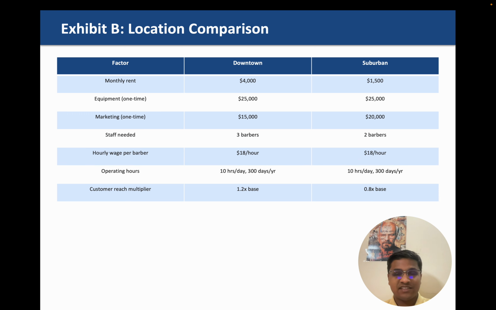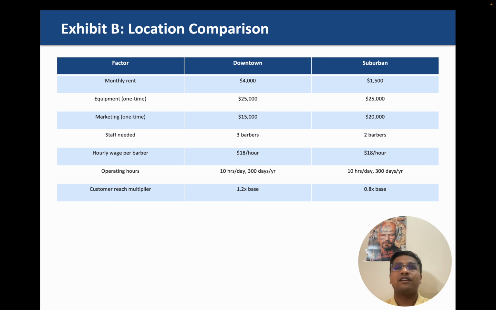Staff needed is 3 barbers in downtown, because downtown looks to be more densely populated, so we need more barbers as well. We need less marketing, and rent is also higher in that area. Hourly wage per barber is the same in both cases. Operating hours are the same in both cases.